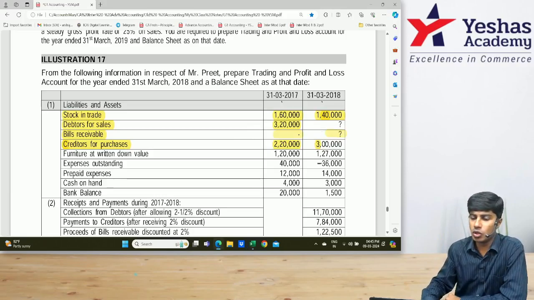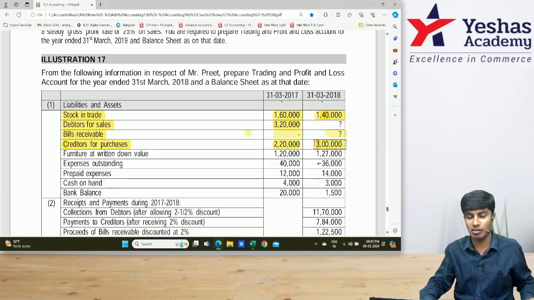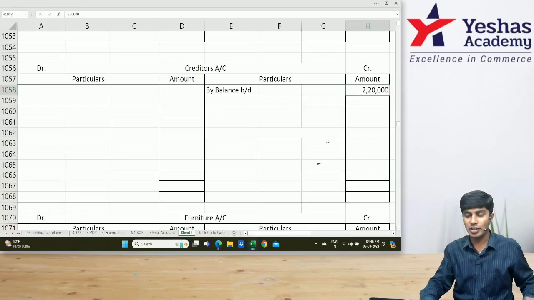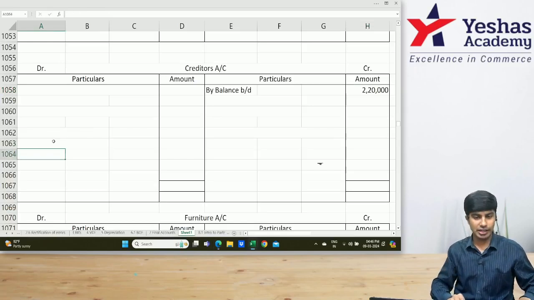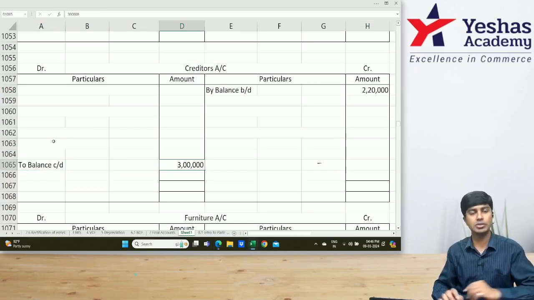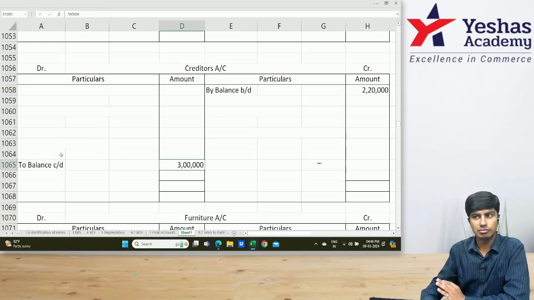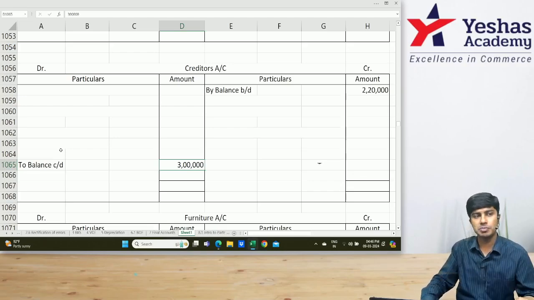Next, closing balance 3 lakh. Now, if you people start talking among yourselves, I will show why some people don't like me. 3 lakh rupees. In my creditors account, I'll write on the debit side, balance carried down 3 lakh. You told no installment, right? Wrote 3 lakh. Where is the next place?